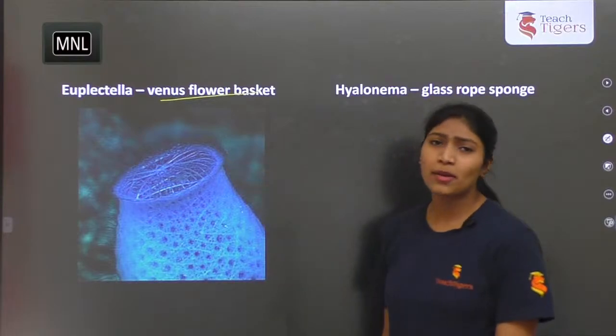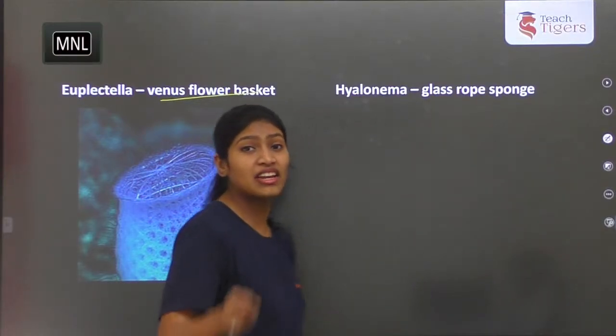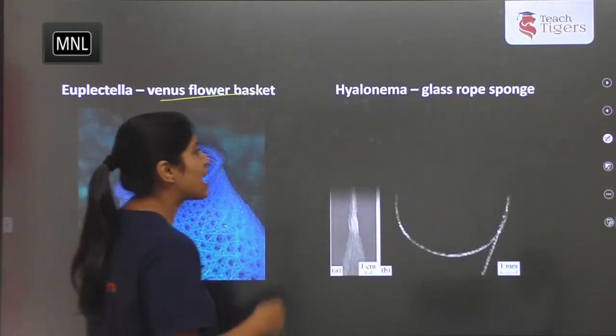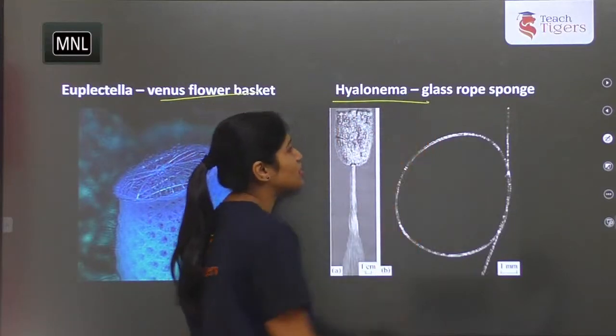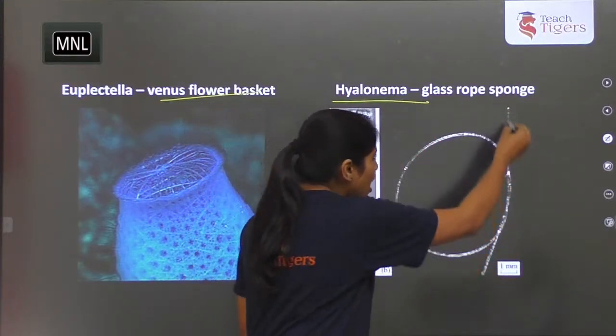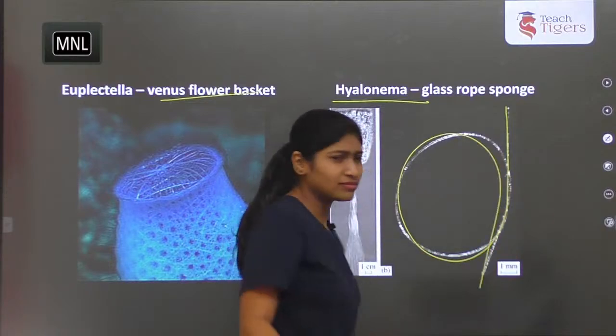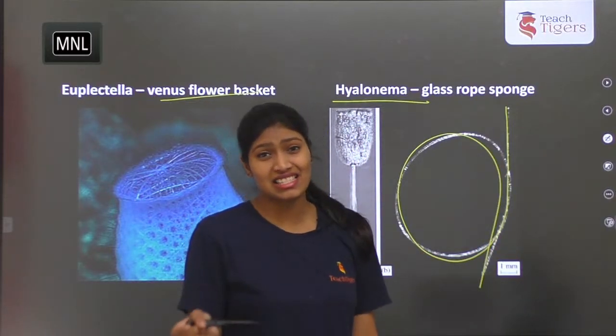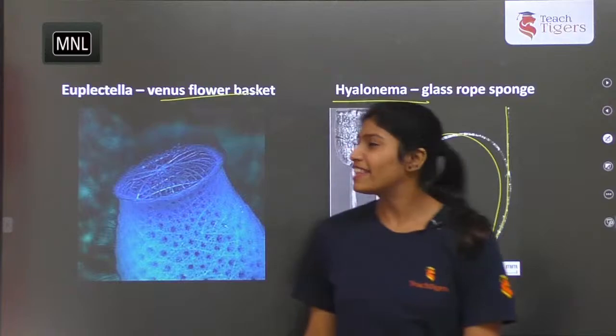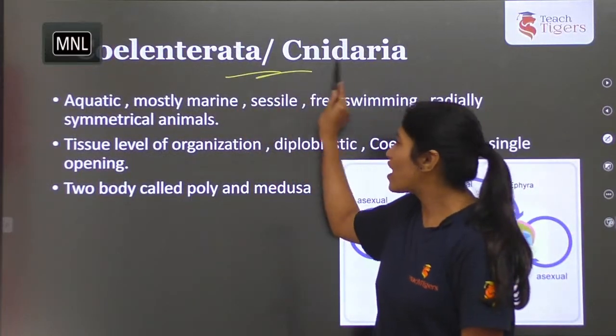Euplectella, this is Venus flower basket. One more interesting and very important example. And Hyalonema, which is called as glass rope sponge. How tiny and how thin it is, right? It is glass rope sponge. Okay, the next one. Coelenterata or cnidarians.